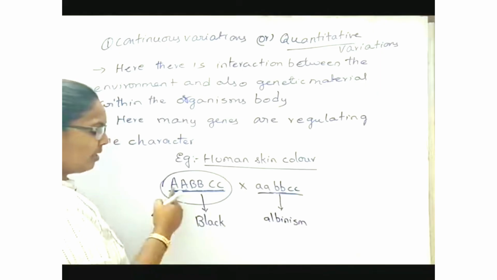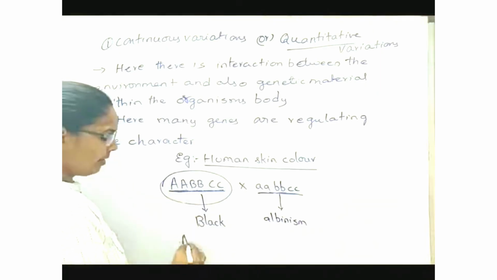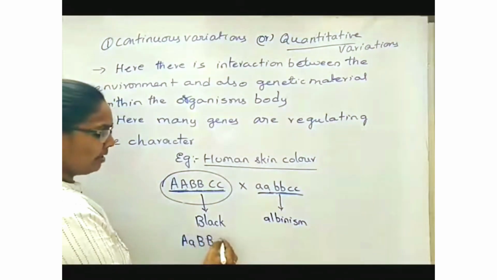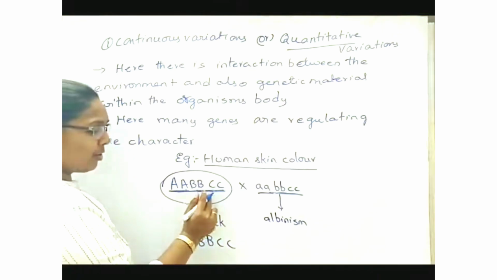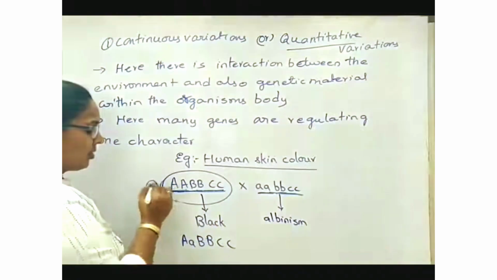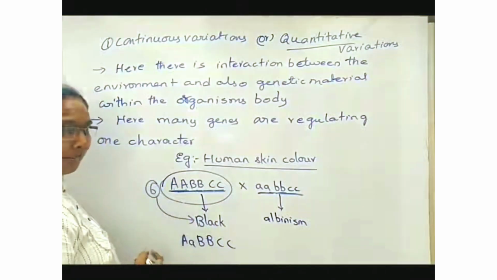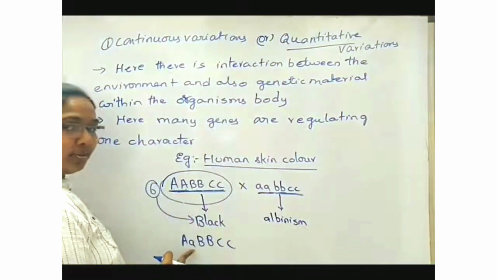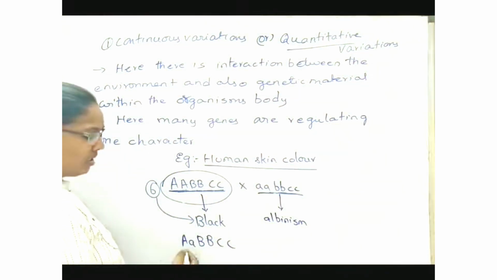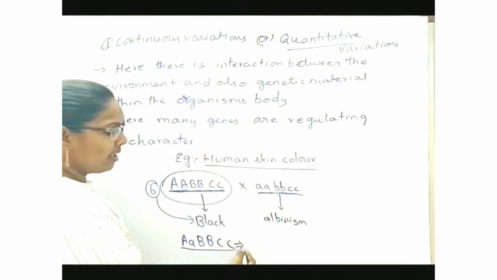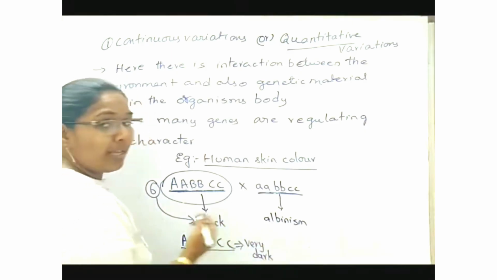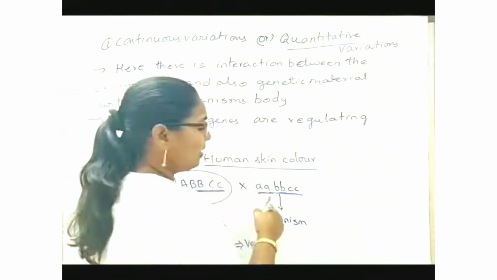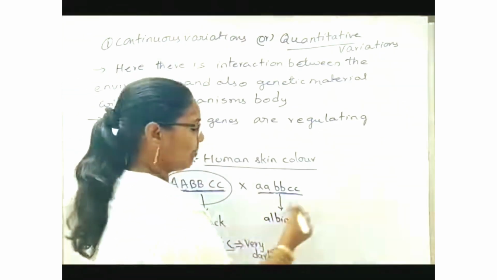Another example: if I write capital A, small a, capital B, capital B, capital C, capital C. Here the number of dominant genes is 6, so his skin color is black. But here there are only 5 dominant genes, so this person's skin color may be very dark. Not black, very dark. Likewise, here also we will see another example.